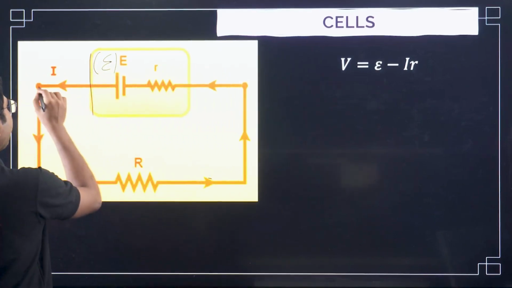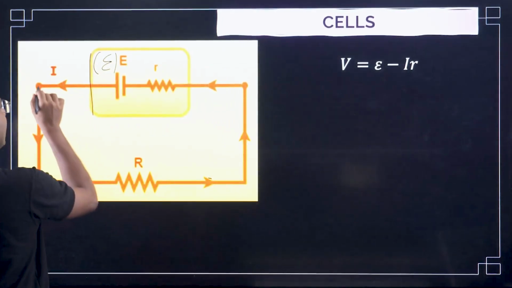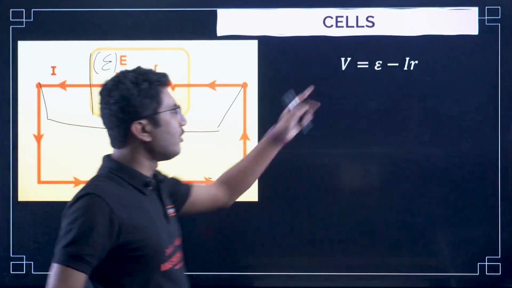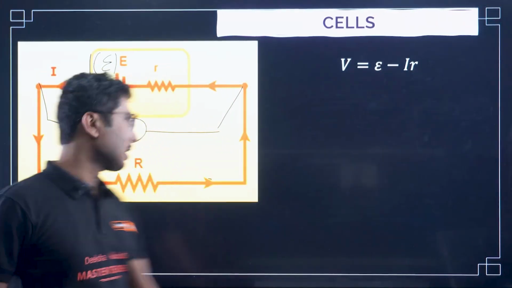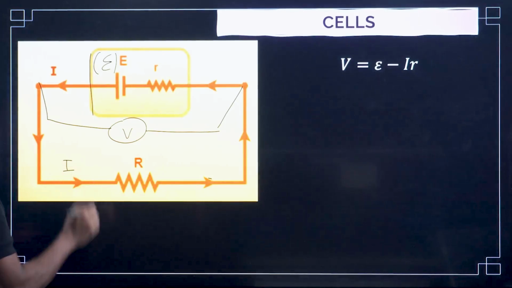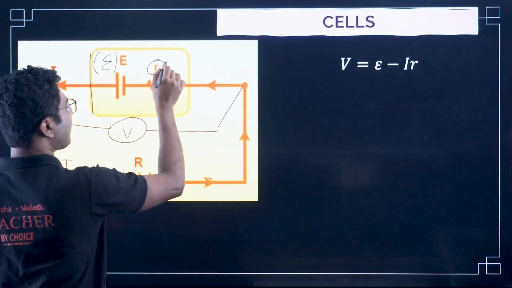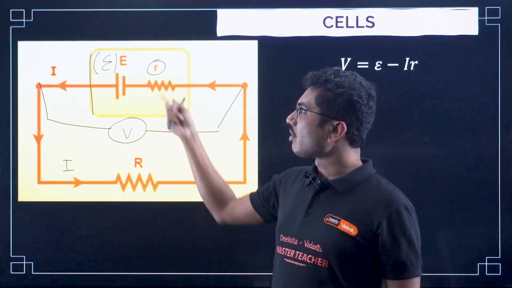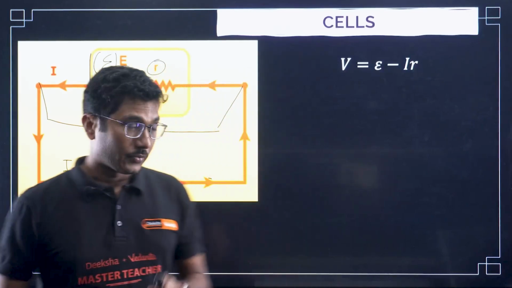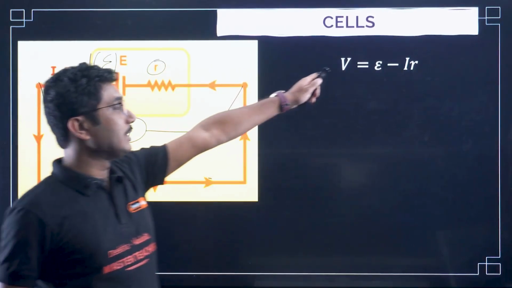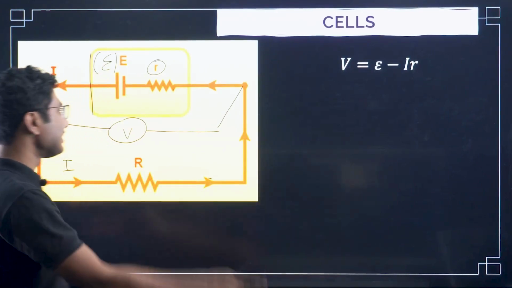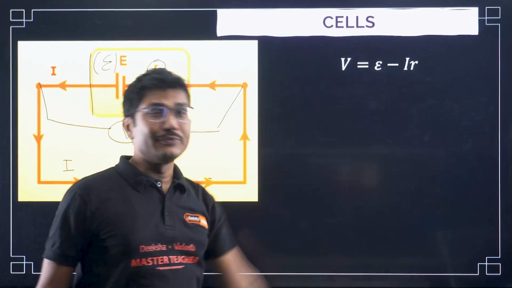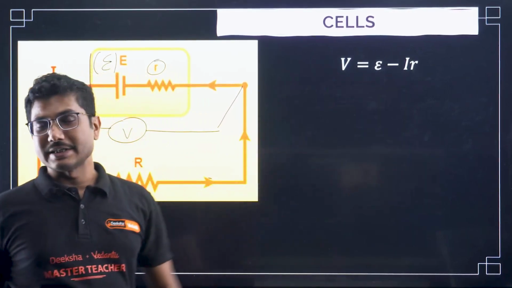Suppose you take a voltmeter and apply it over here. Then you will see the voltmeter showing a value of epsilon minus Ir. What is I? I is the current in the circuit, and if you subtract this Ir part due to the small internal resistance, that gives you the actual voltage across the cell. This is called the voltage of the cell when it is connected in the circuit. Depending upon the circuit, the current I will change and this V will change as well.